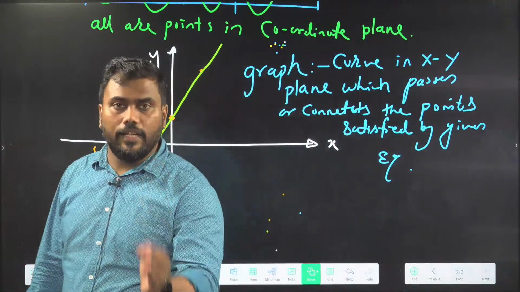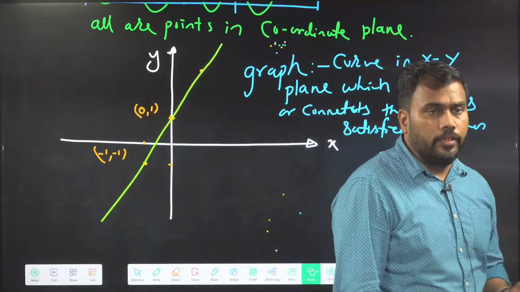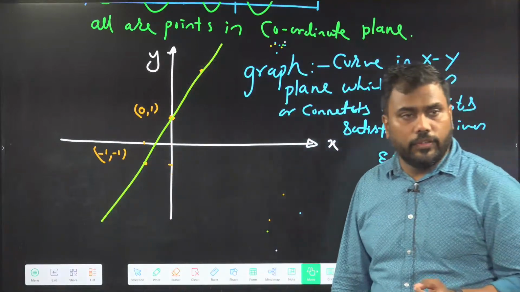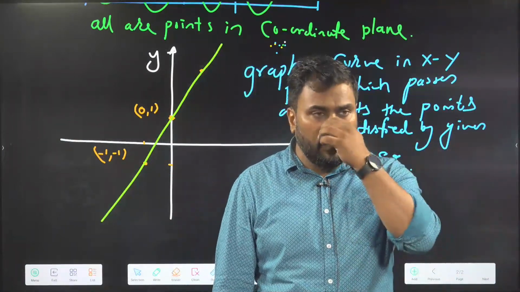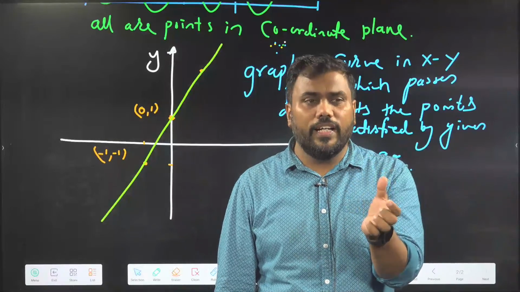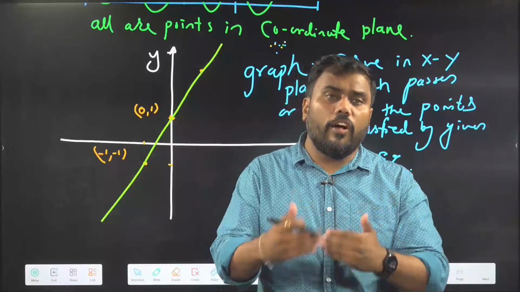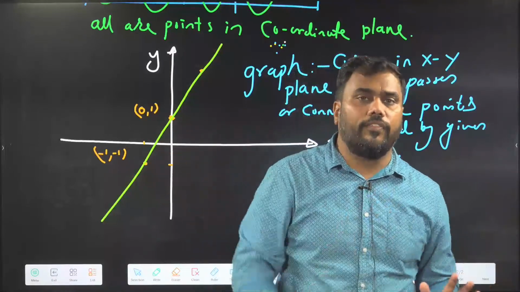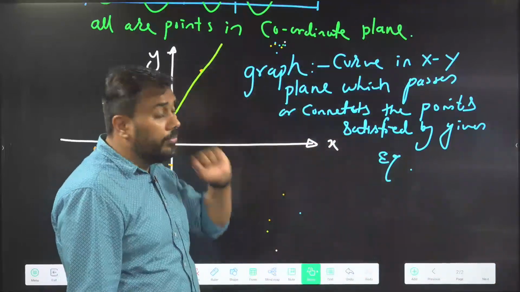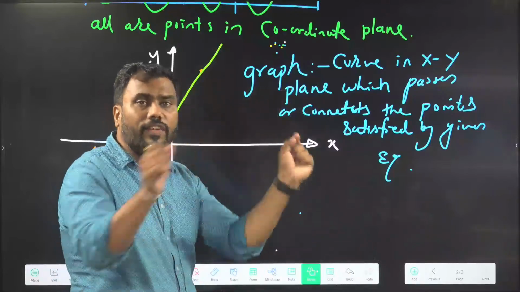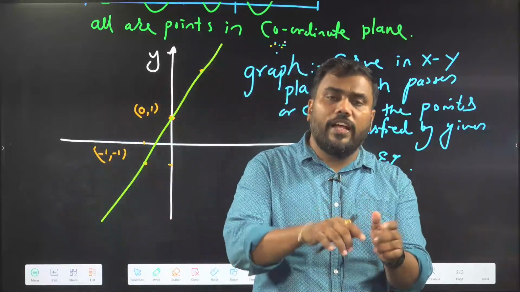A graph is a curve in the xy plane. So please give a line for the equation. I am getting an equation from a student. That equation is a difficult equation. That equation is of a parabola. We will now remember different equations and their graphs. First we were just understanding the meaning of a graph. Do you understand the meaning of graph? A graph is just a curve in the xy plane which is satisfied by the given equation. Every equation will have its special graph.